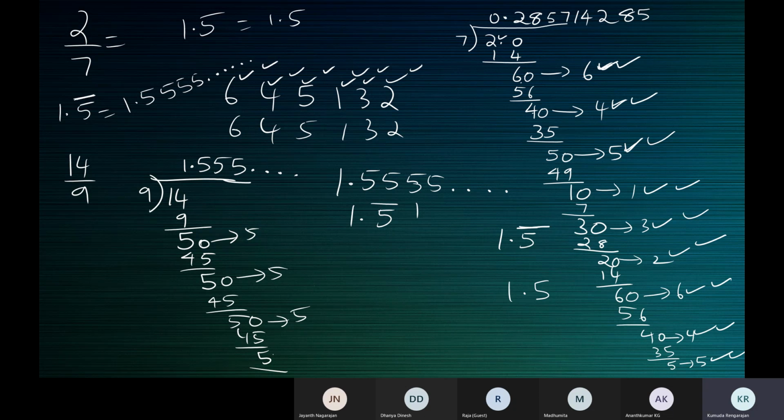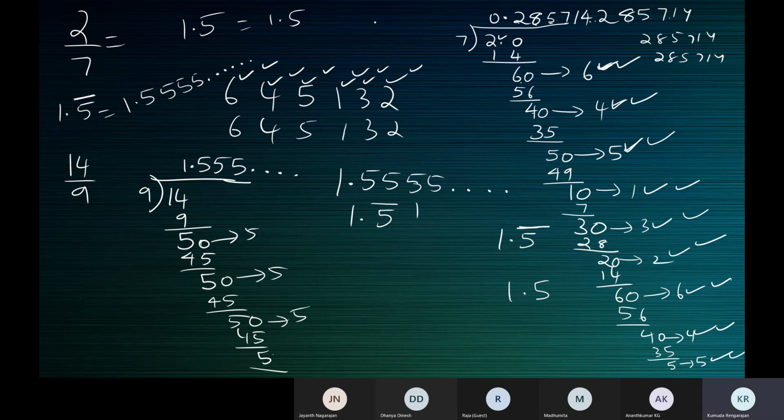Now here, what are the digits that repeat? 285714. Again 285714. Again 285714. So you can see it here. I'm not just saying that. You can see it here. 285714, again 285714 will keep happening.